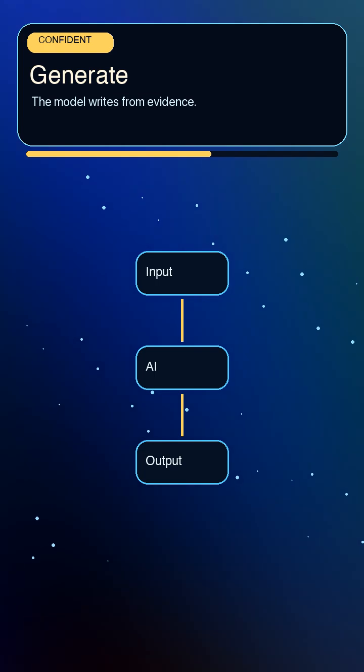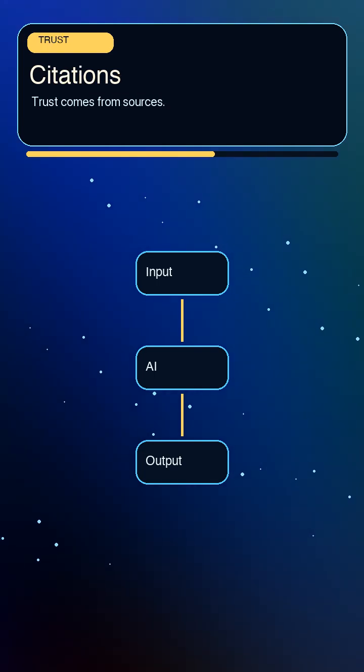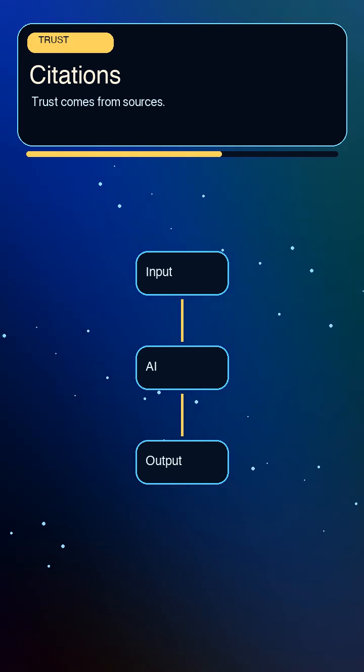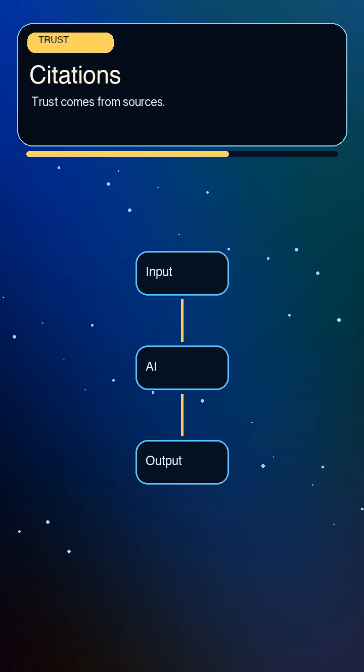A useful RAG system should cite where the answer came from. The user should be able to check the source. And if the system cannot find evidence, the professional answer is not a guess. It should say the context is missing.